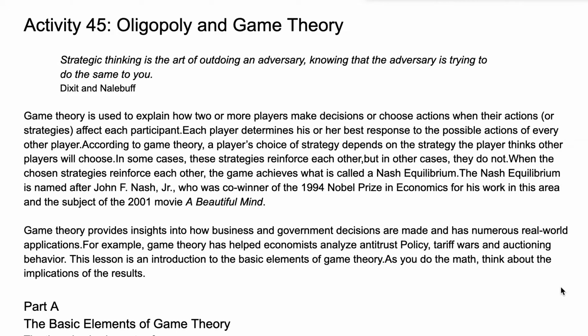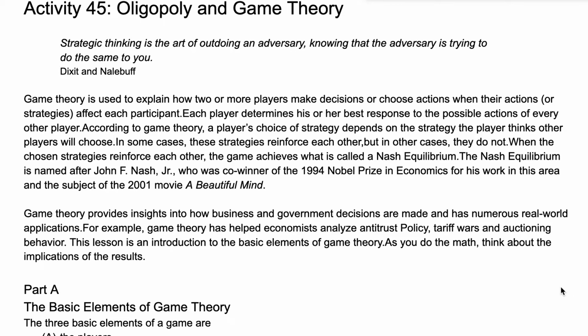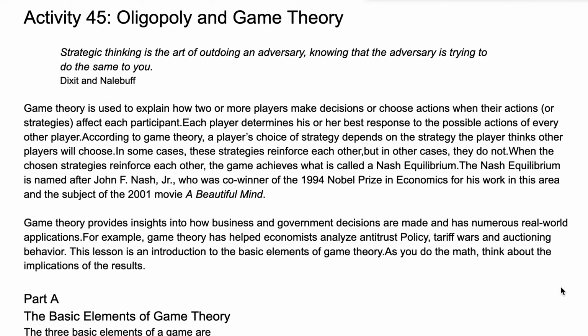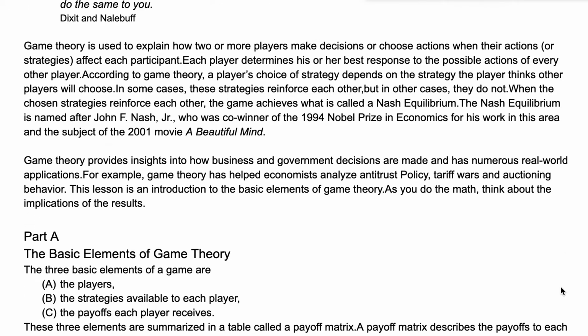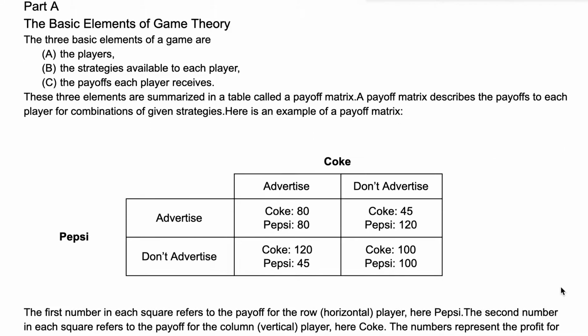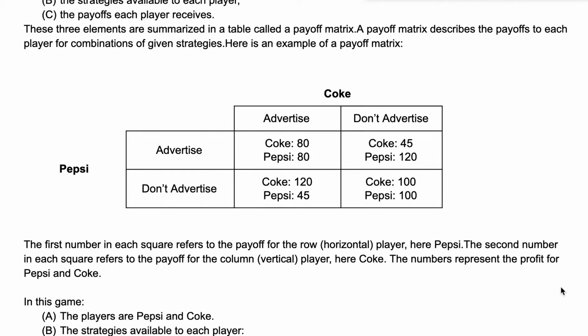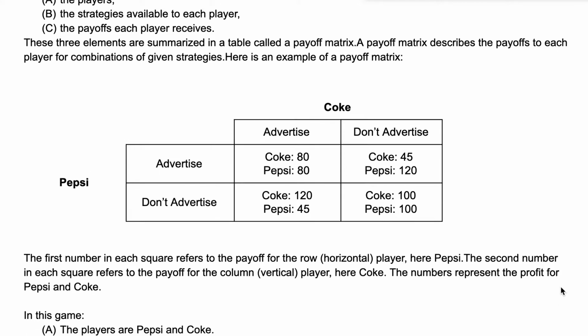So game theory is a way to sort of explain the actions of an oligopolist, because a graph isn't really sufficient. A graph doesn't really cut it. So what we do is we use game theory, because in reality, an oligopolist isn't just reacting to his costs. The oligopolist is trying to figure out what their opponent is up to and how to counter those moves. So the first example they give you here is Coke and Pepsi. Two big oligopolists, and they have a choice to advertise or to not advertise.